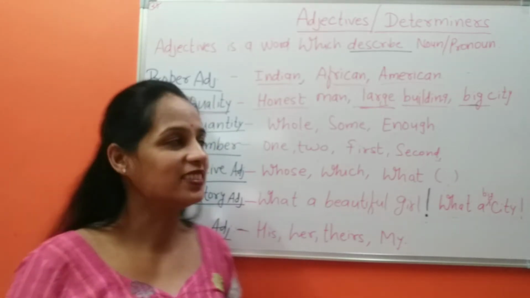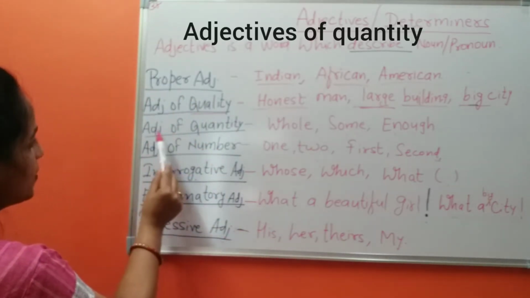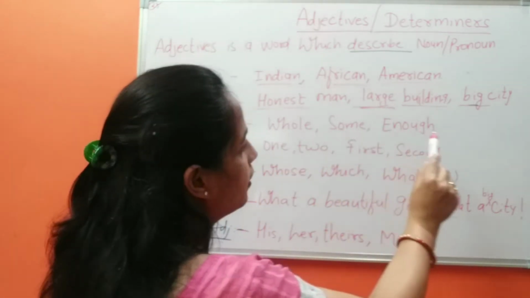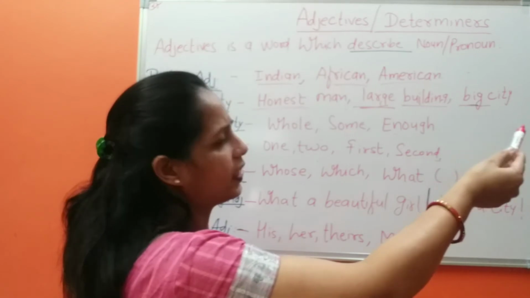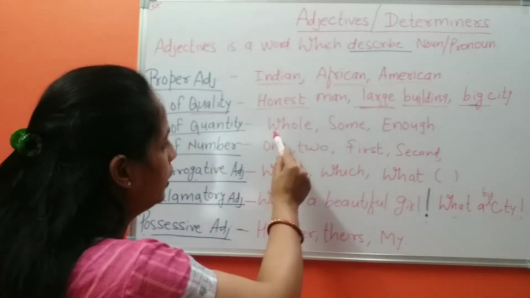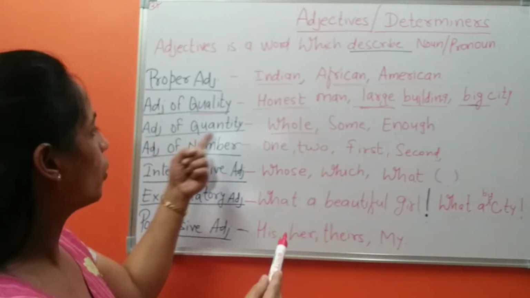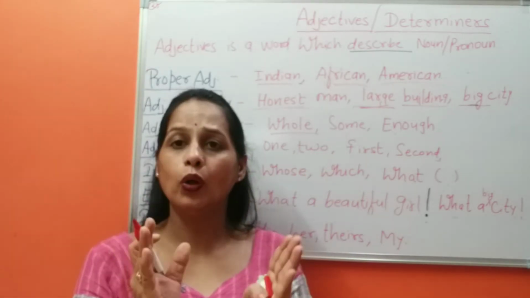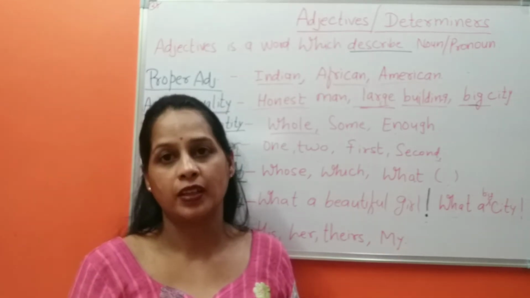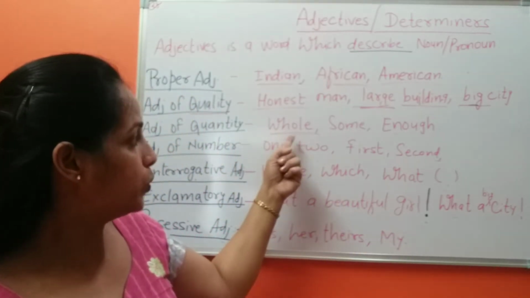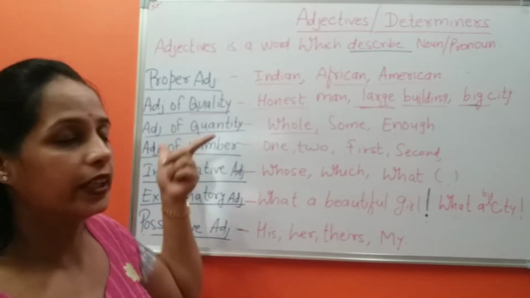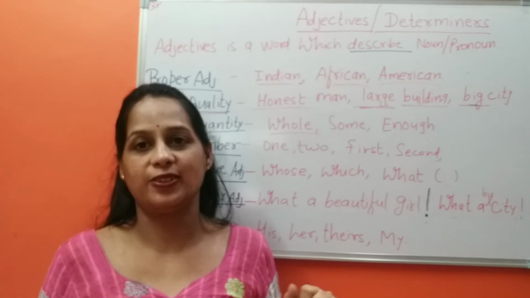Let's move on to others. Adjectives of quantity. Whole, some, enough, entire, all. You can add some more. Whole, these show quantity. The whole time is wasted by him. So you can use these words, whole, some, enough. These are called adjectives of quantity.